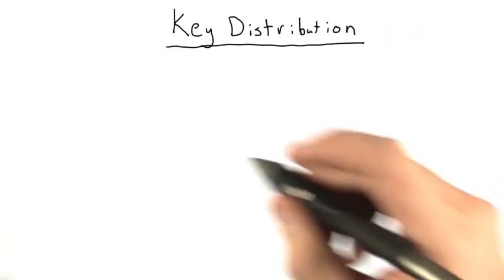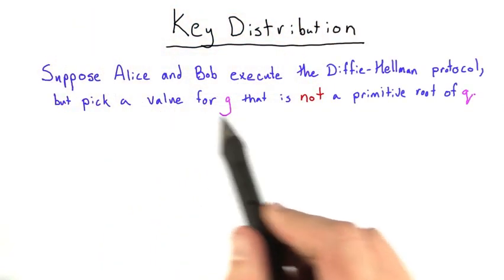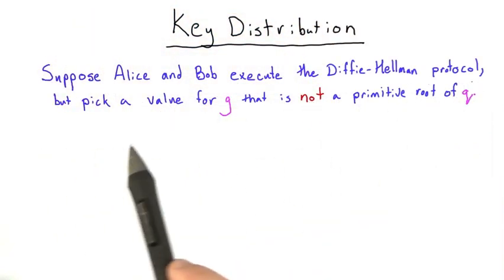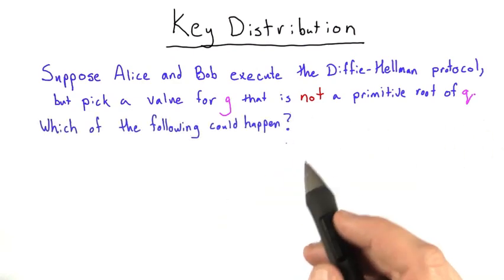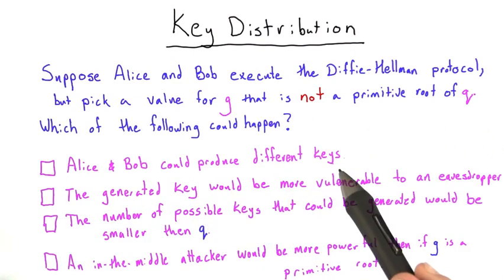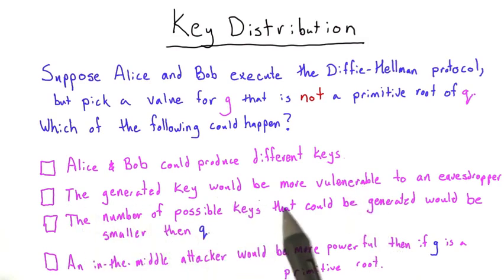This question is about key distribution. Suppose Alice and Bob execute the Diffie-Hellman protocol, but pick a value for G that is not a primitive root of Q. Which of the following could happen? Alice and Bob could produce different keys. The generated key would be more vulnerable to an eavesdropper. The number of possible keys that could be generated would be smaller than Q. Or an in-the-middle attacker would be more powerful than if G is a primitive root.